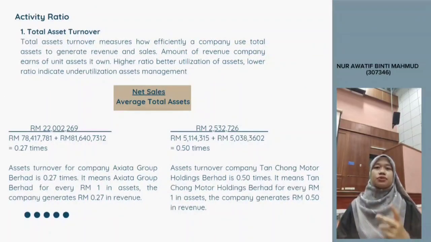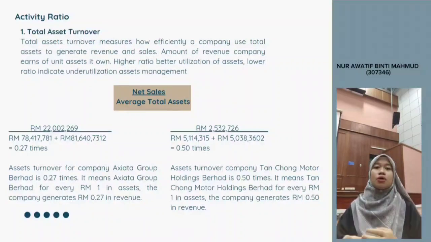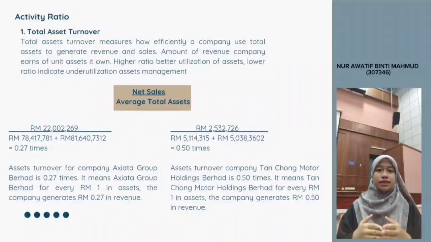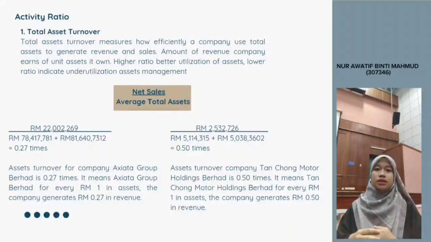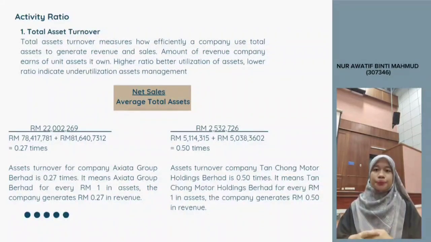Activity ratio have two ratio, total asset turnover and account receivable turnover. Total asset turnover measures how efficiently a company uses total asset to generate revenue and sales. Amount of revenue a company earns per unit of asset owned. Higher ratio is better than lower ratio.